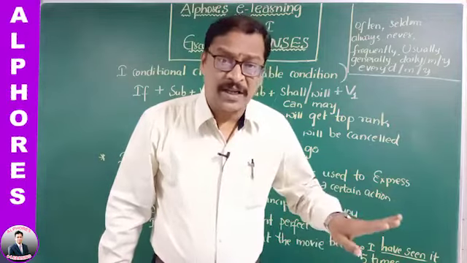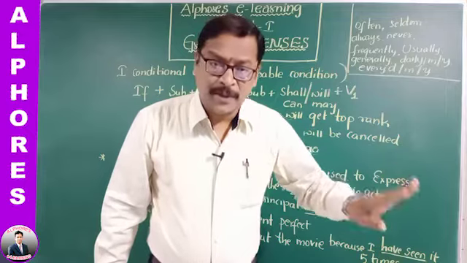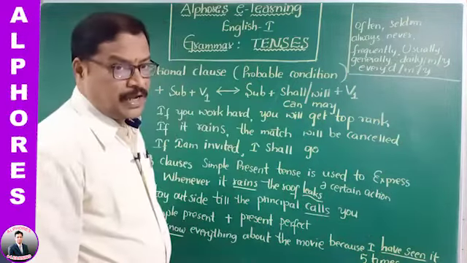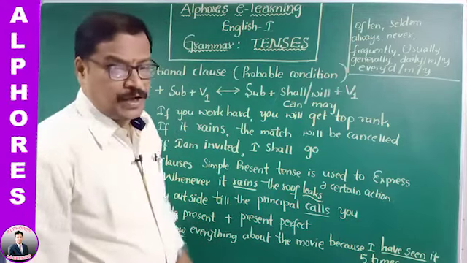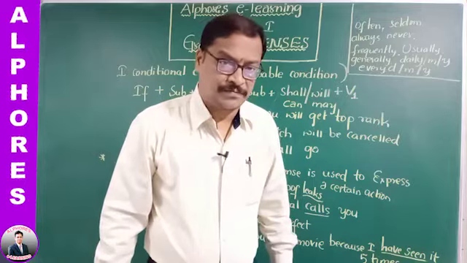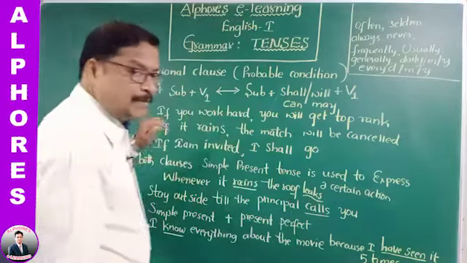And the reason should be expressed in present perfect tense. That is the example I have already given. I know everything about the movie because I have seen it 5 times. This is pertaining to simple present tense.